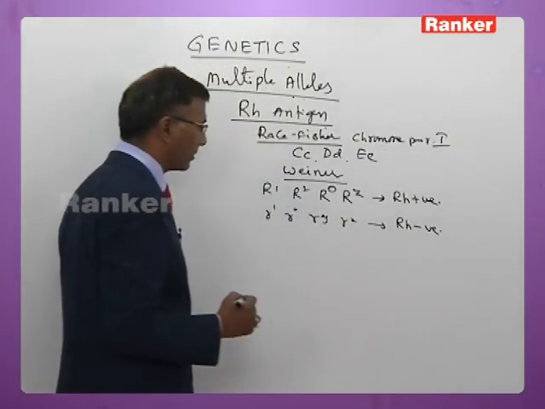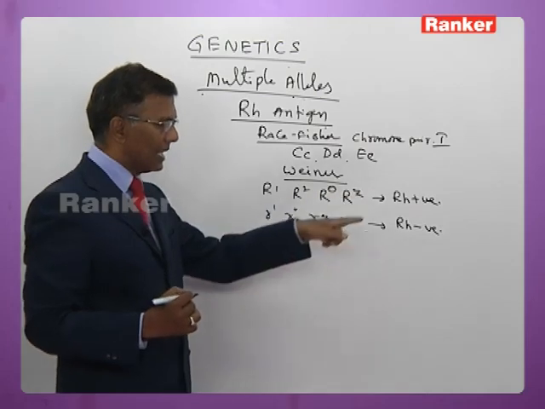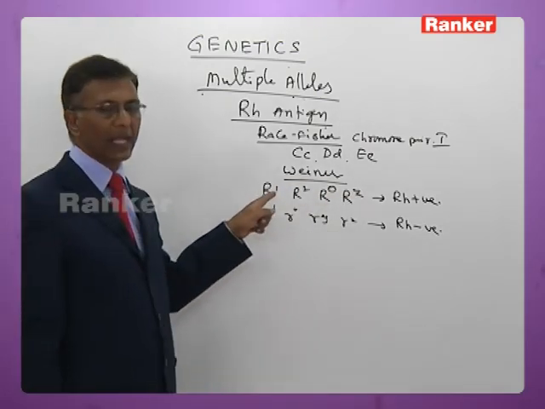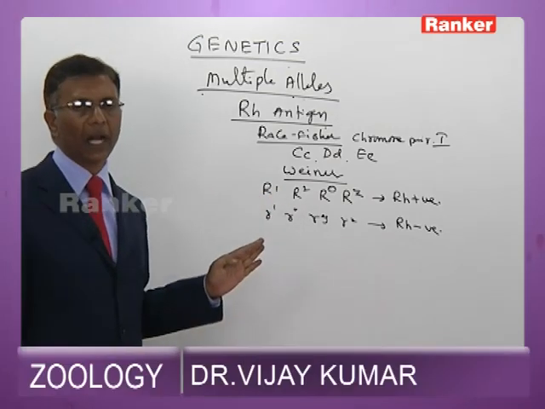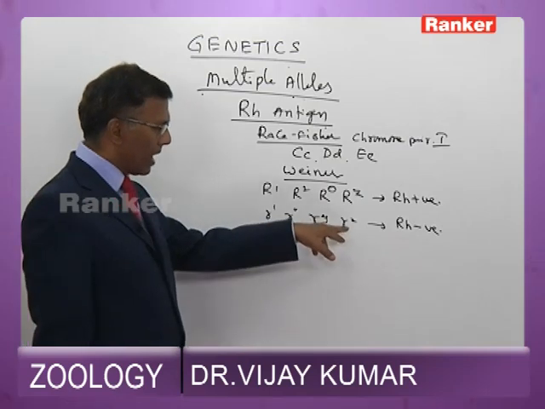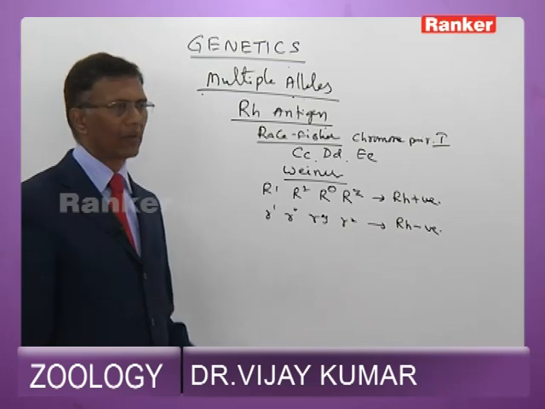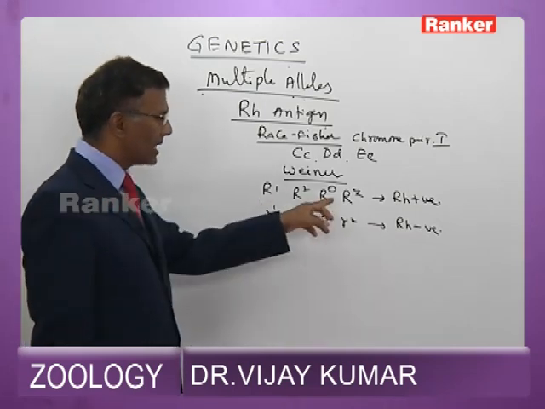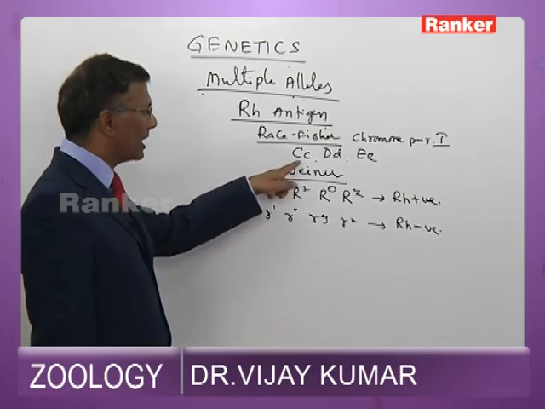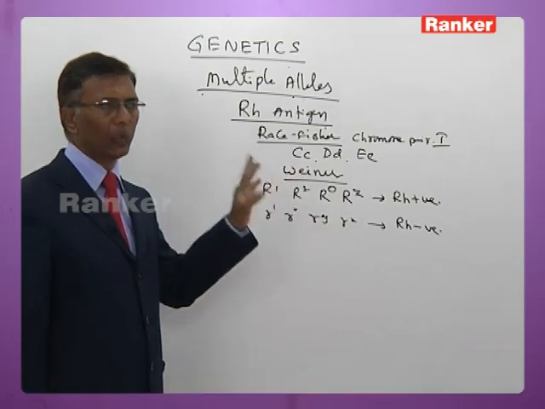So R1, R2, R0, RZ impart the Rh positive character. That is, when any 2 of these alleles are present, the person is Rh positive. Now R1, R2, RY, RZ: when any 2 of these alleles are present, the person is Rh negative. So according to Weiner, these are responsible for imparting the Rh positive character, and according to Race and Fisher, those alleles are responsible for imparting the Rh positive character to the human being.